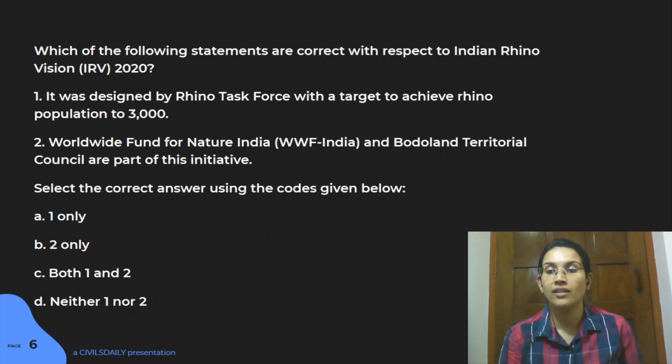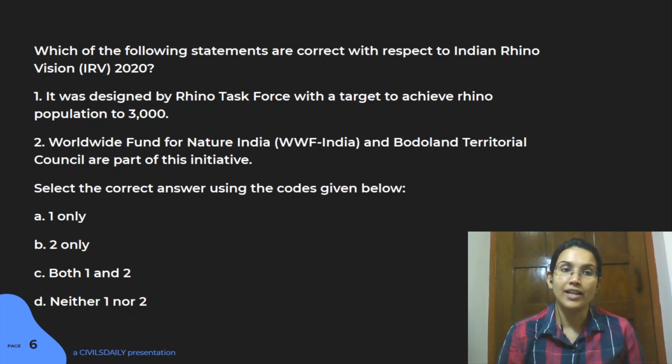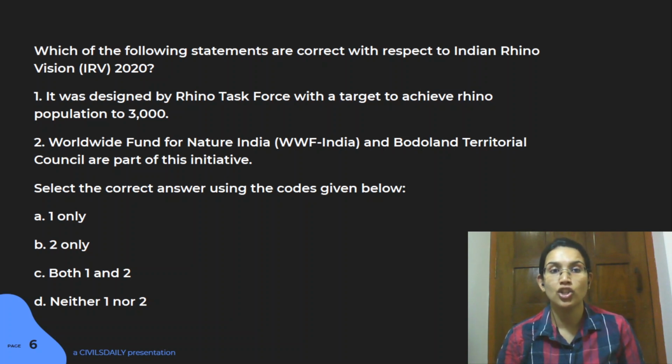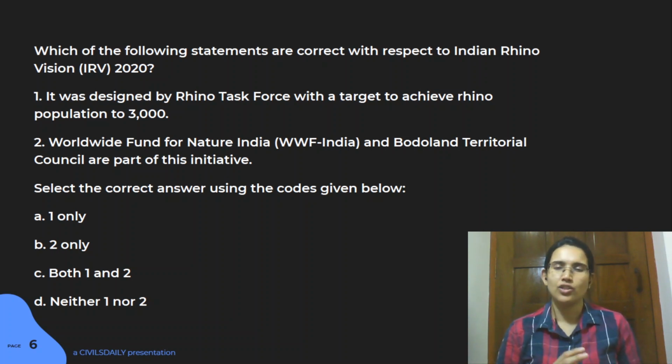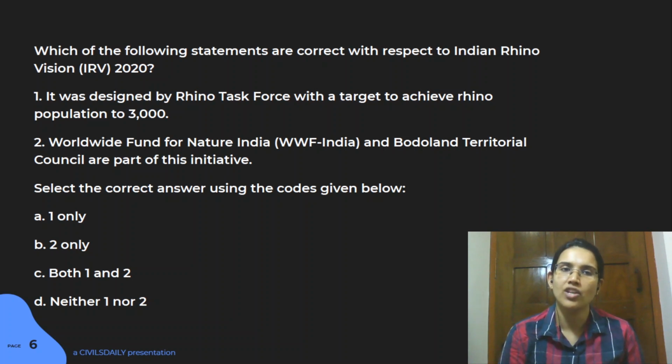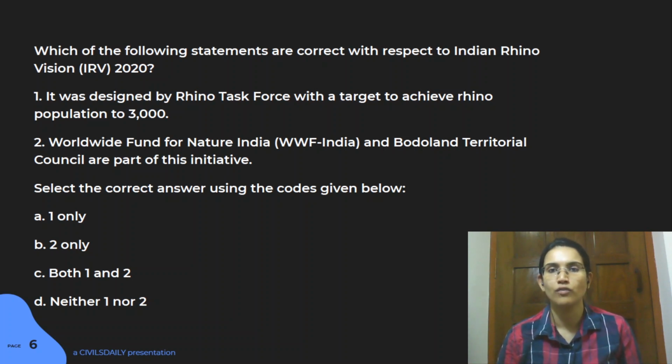Both the statements are right, and this initiative has been running in Assam for a very long time now. It is a joint initiative of WWF, your Bodoland Council, and the Assam government. They all together have been aiming to revive the population, and the task force was actually set up back in 2005, and the aim is to reach a population of 3,000. And in fact they have identified 7 locations, your wildlife sanctuaries and national parks, for reviving the population of rhinos.